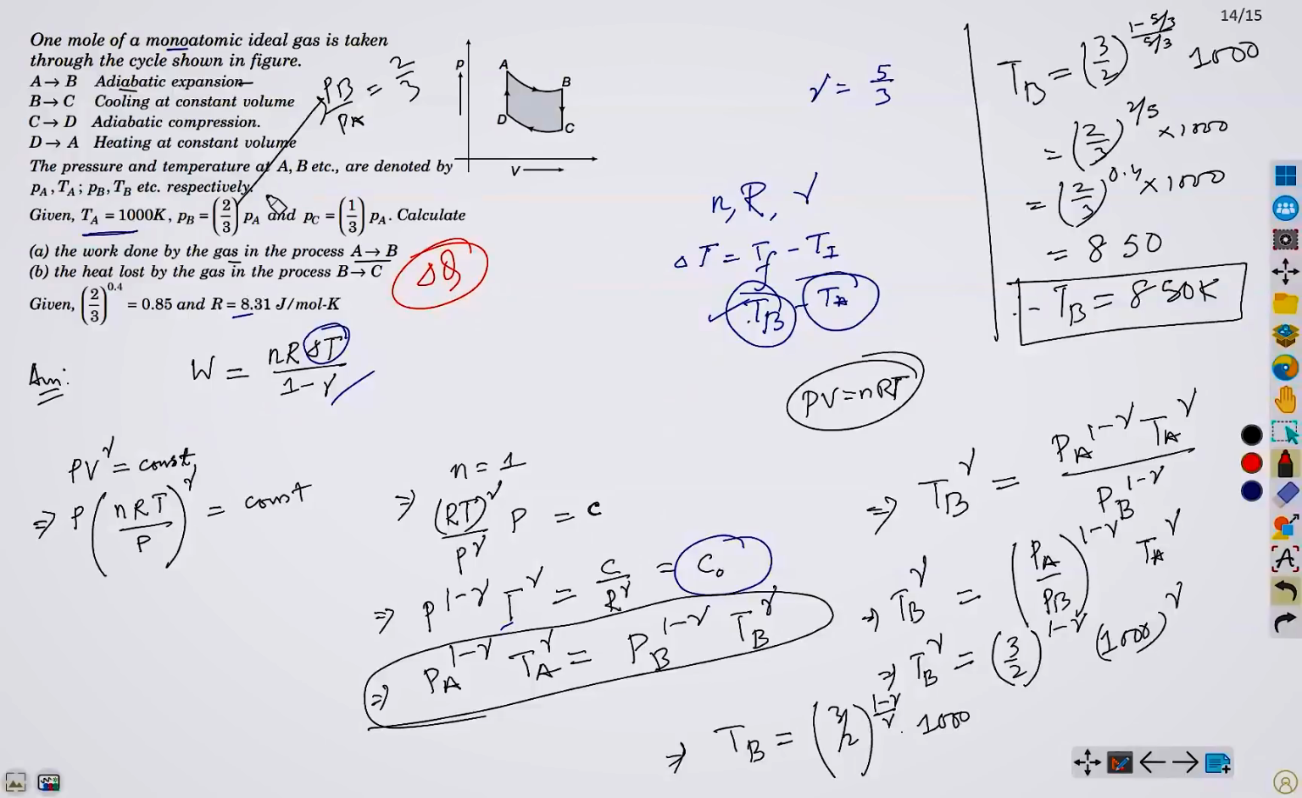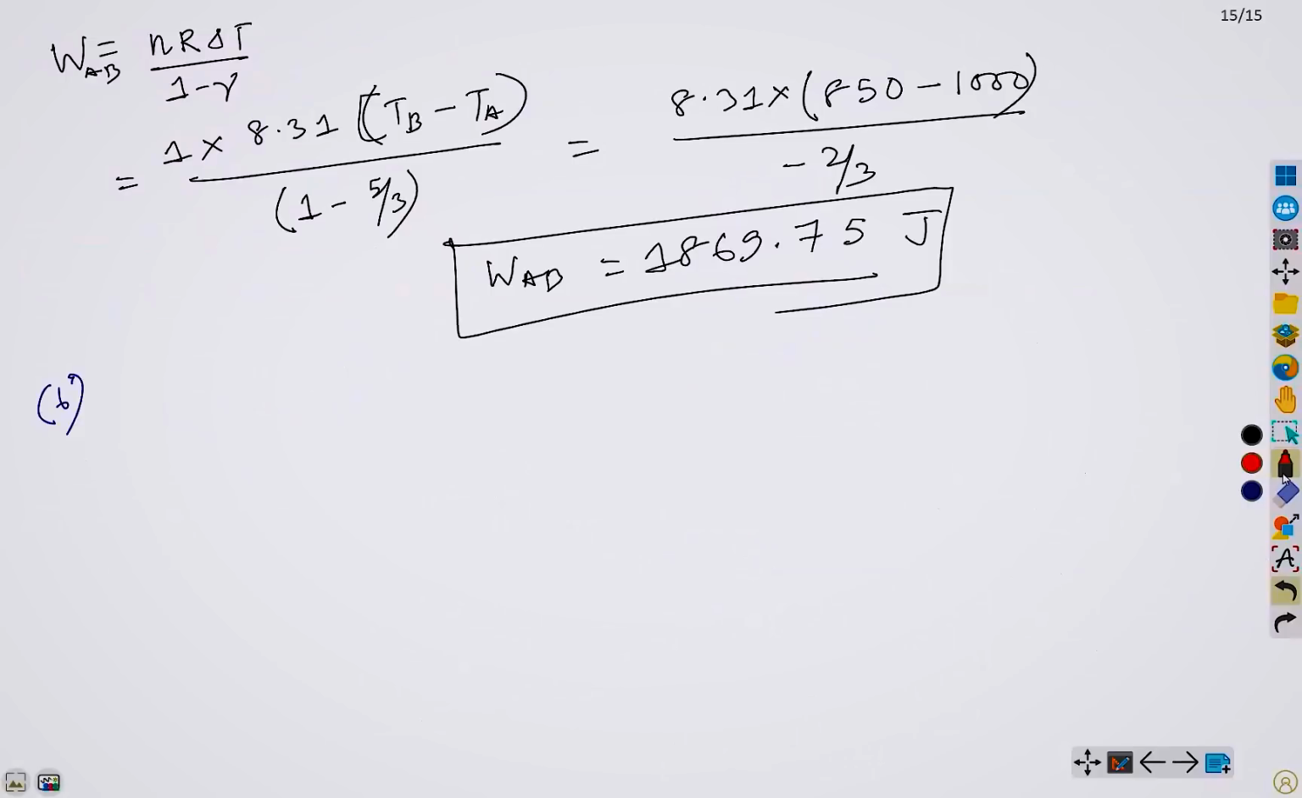Can you guess? Think for a few minutes. Pause the video, think for a few minutes how we can solve it. Okay? Actually, what we are going to do now, see, from B to C, we have volume is constant, right? And we have to evaluate delta Q. Yes? So basically, what we have to do now, we need to apply first law of thermodynamics.